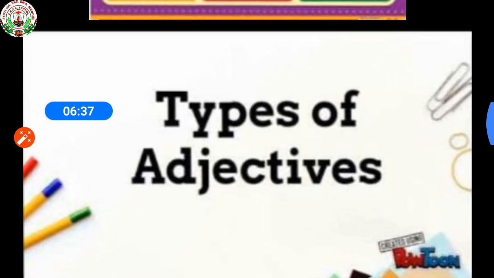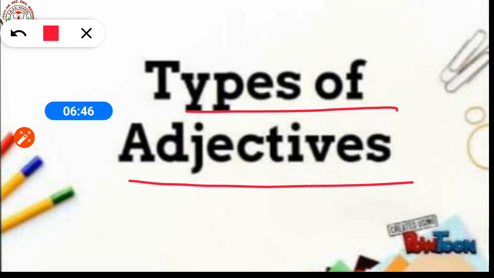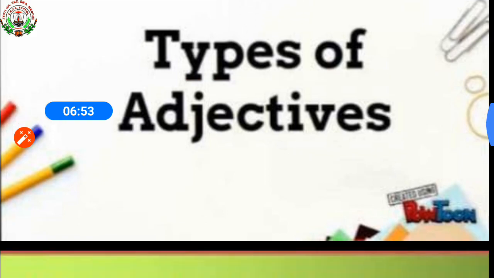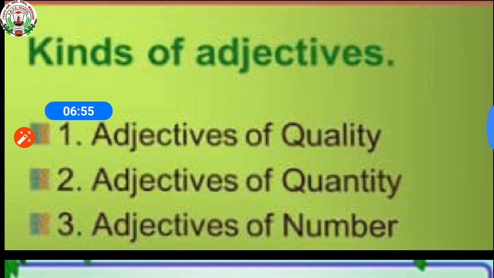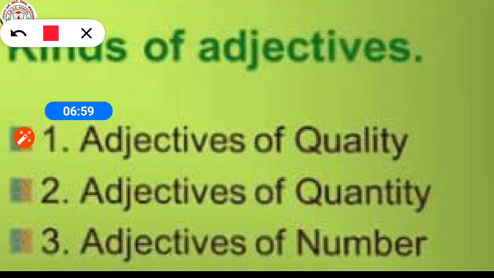Today we are going to discuss types of adjectives. How many types of adjectives are there? There are 3 types, that is adjectives of quality, adjectives of quantity, and adjectives of number.